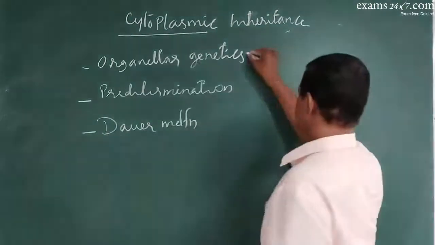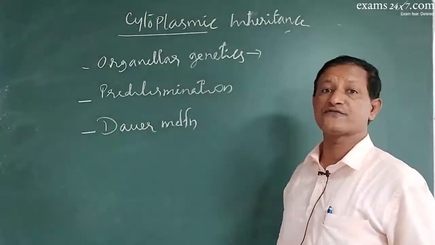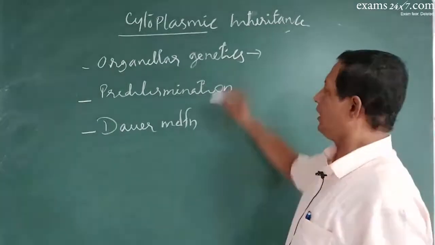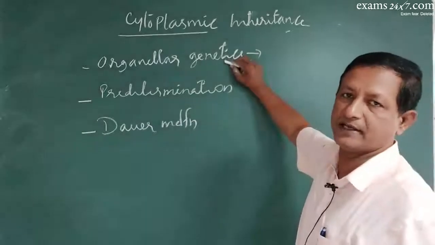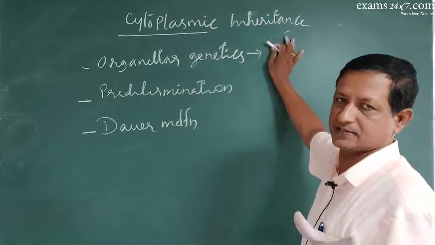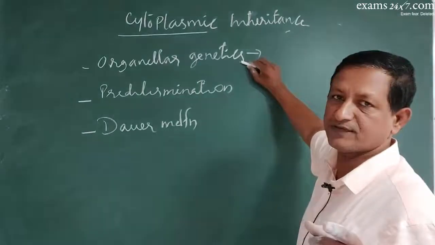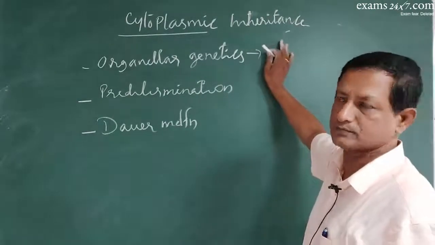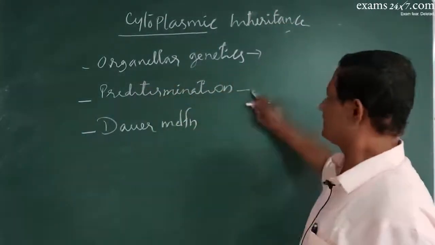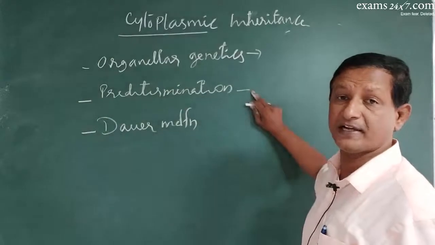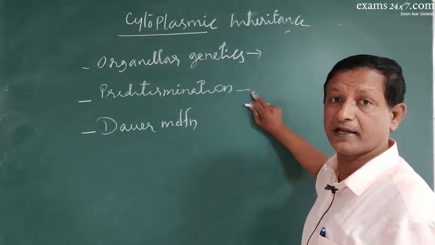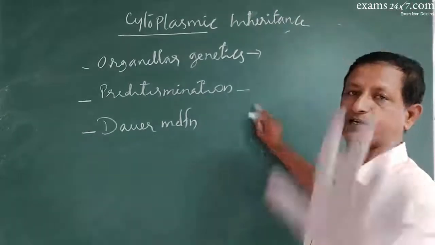Organellar genetics means organelles of the parental cell go to the daughter cell. Organelles like chloroplast DNA or others, plastids, other plastids also will be transferred from the egg to the zygote. Predetermination means some characters will be determined by nuclear DNA, some characters will be determined by cytoplasmic DNA.